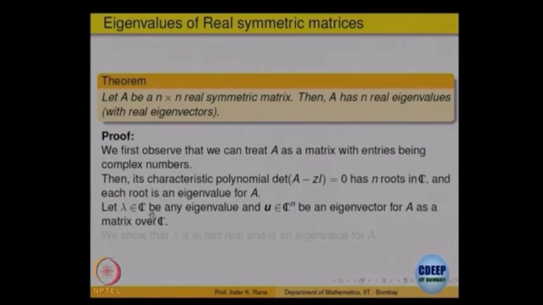That means, A applied to u is equal to lambda multiplied by u, right. So, that is given. We will show that this lambda is in fact a real eigenvalue. So, we have to show lambda is equal to lambda bar, right. That is what is to be shown using the fact that lambda is an eigenvalue, A applied to u is equal to lambda applied to u, only that fact is to be used.